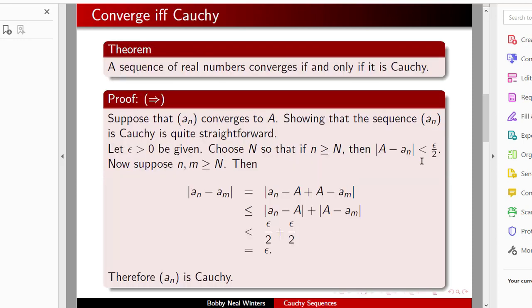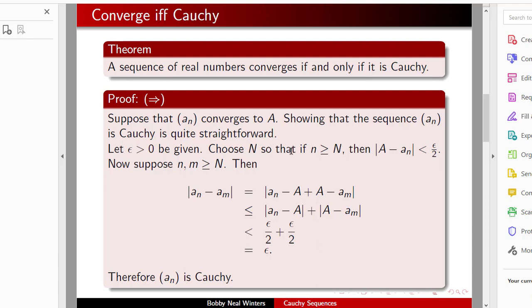Alright, so we're now going to prove that sequences converge if and only if they are Cauchy. So a sequence of real numbers converges if and only if it is Cauchy. And we break it down into two directions. We first assume that we have a sequence a_n that converges to A, and we'll show that it's Cauchy. This is the easy half of it.